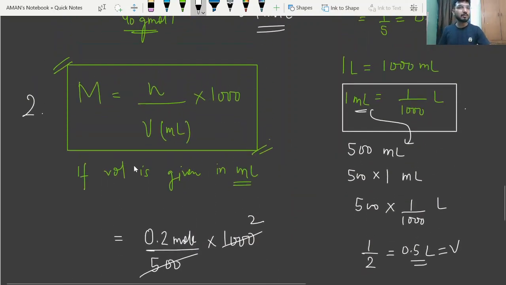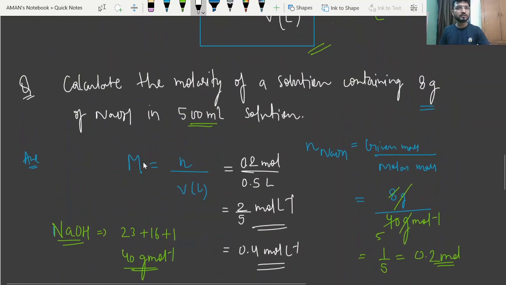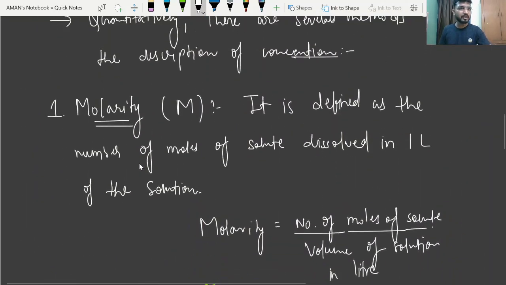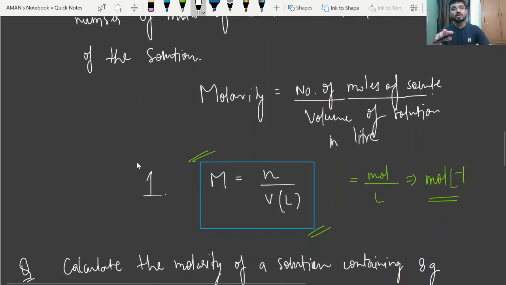Now see, so this is molarity, right? By the use of these two formulas, you can easily solve the numerical. But the thing is, beta, in your exam this kind of question will rarely be asked. The examiner will give you the concentration term, and by the use of that concentration term you have to calculate the amount of solute. That means what amount of solute will be present in that amount of ml of solution, or in what concentration. Getting my point? This kind of question can also be asked, but you have to understand what it actually means.